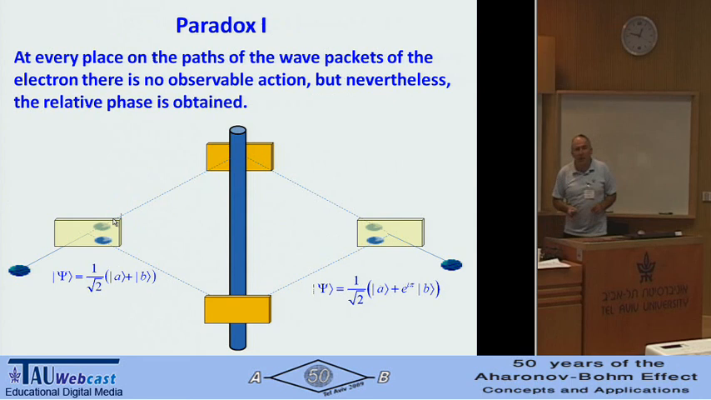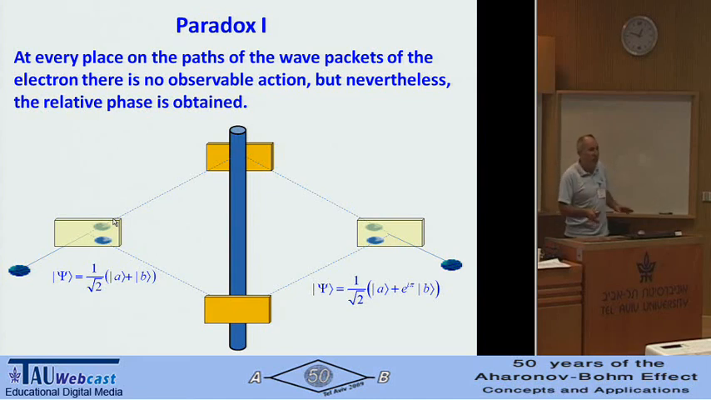So I will say, I call it paradox. I think in the classical language it's really paradoxical. At every place on the path of the wave packet of the electron, there is no observable action, but nevertheless the relative phase is obtained. Because we can choose a gauge and show that nothing happened in every place we want to consider. And this paradox, I believe, will stay, and this is what makes the Aharonov-Bohm effect interesting.